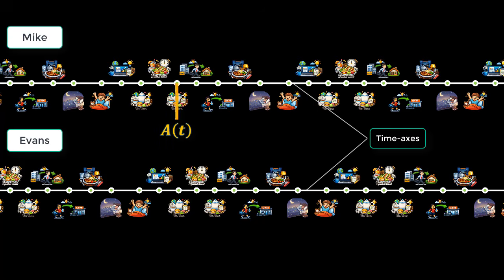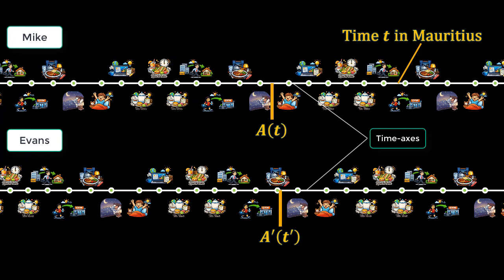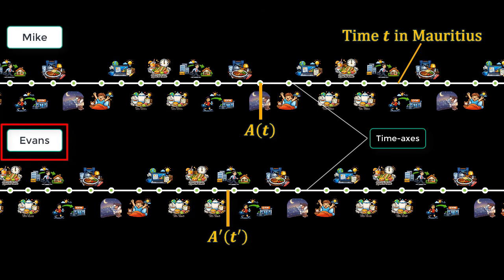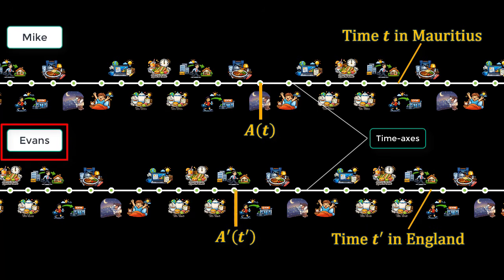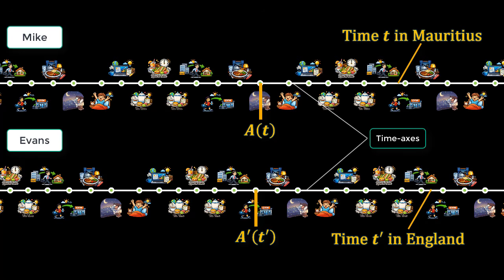Let A be the activity of Mike as a function of time t, where t is the time in Mauritius. Let A' be the activity of Evans as a function of time t', where t' is the time in England. Since we know that England lags behind Mauritius by 4 hours, we can relate the time in England to the time in Mauritius. This can be written as t' equals t minus 4.00.